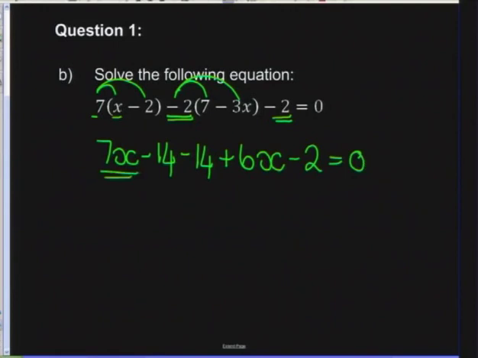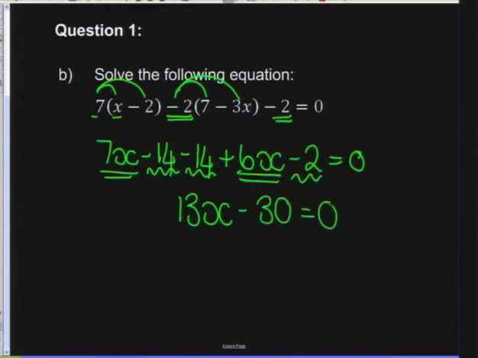I've got a 7x and I have got a 6x, and that is going to get us to a 13x, okay? Let's add our whole numbers. I've got a negative 14 minus another 14, which would give us negative 28, minus another 2, which would give me negative 30, which is equal to 0.